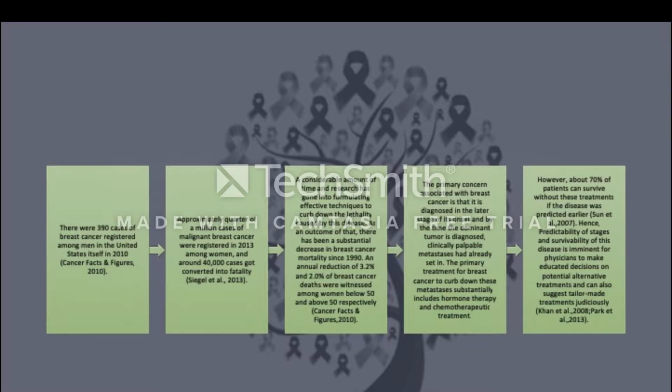The primary treatment for breast cancer to curb this metastasis substantially includes hormone therapy and chemotherapy. However, about 70% of the patients can survive without these treatments if the disease were predicted early. Predicting the stages and survivability of this disease is imperative for physicians to make educated decisions on potential alternate treatments, and can also help them suggest tailor-made treatments judiciously.